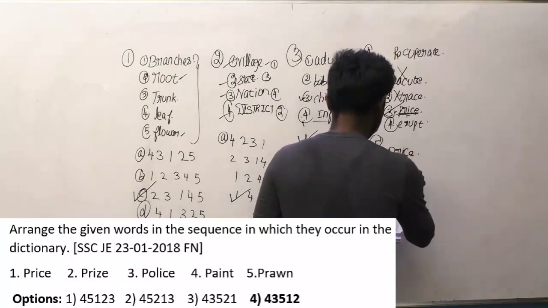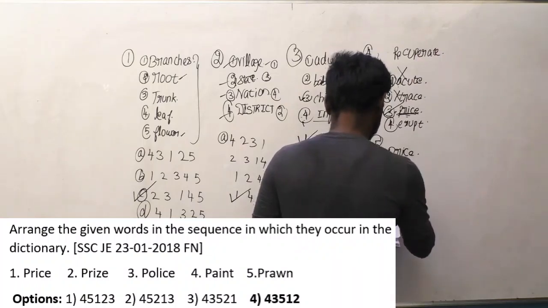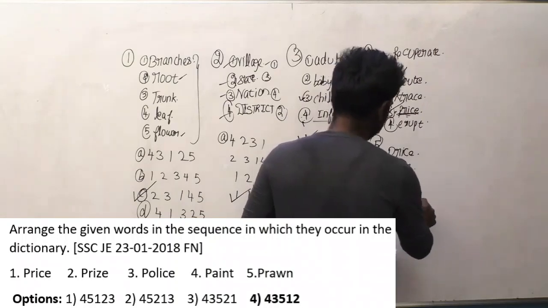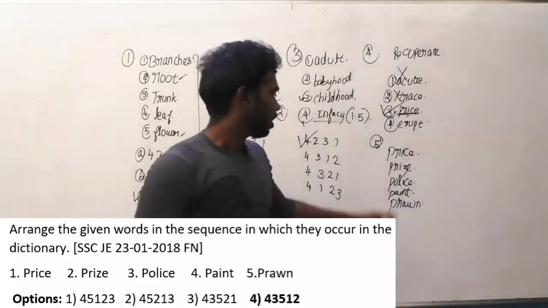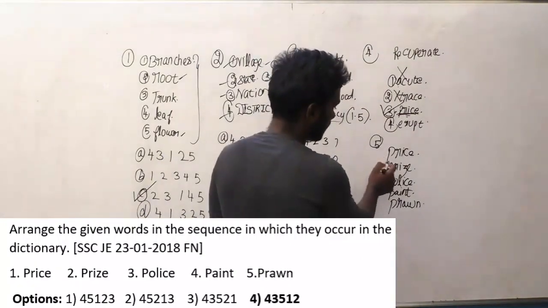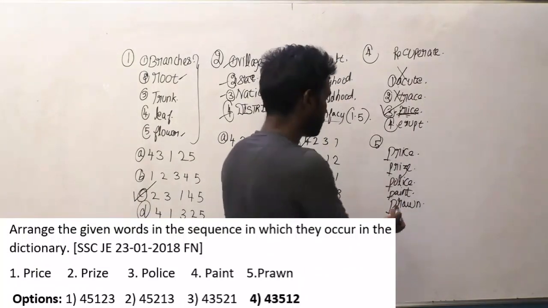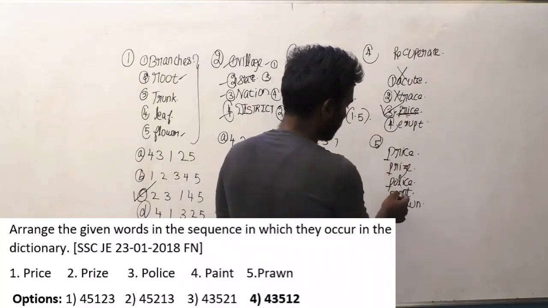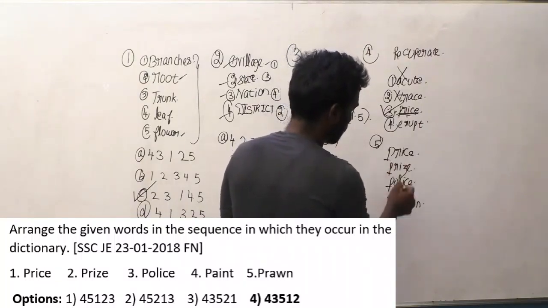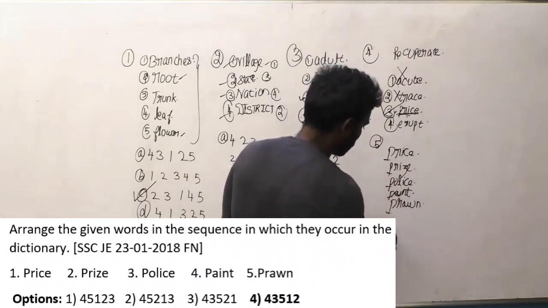And the options are price, police, paint and prawn. We have to order these words in dictionary order. Initially, let us see, all the starting letters are P, so there are chances for every option to come first. The next letter is A, so A comes before all of these, so paint is the word which is going to come first, so the fourth option first.